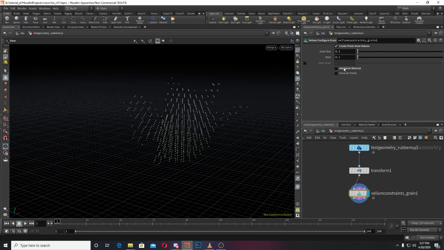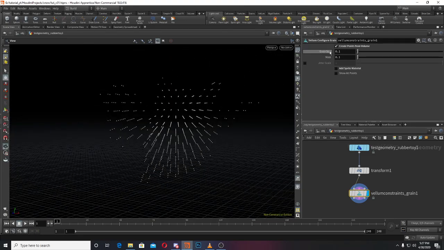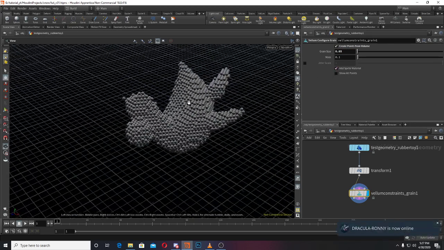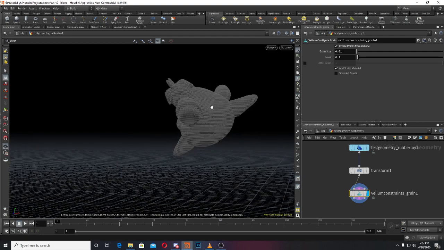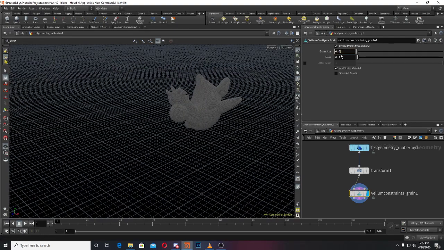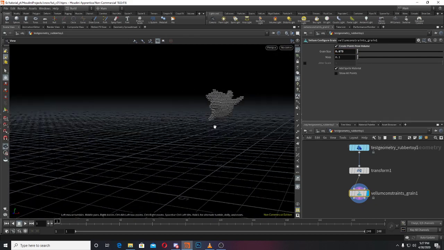Now if I remove this, you can see they are only points, and we have a grain size. If I decrease this size, you can see we have more. I'll do this again. Yeah, as you can see, now we have more, and if I do 0.01, we have more and more, which we will use later. For now we'll use 0.075 maybe. Yeah, this much is enough for now.